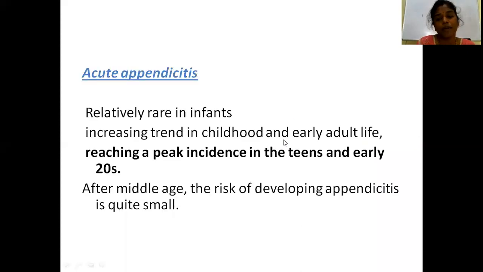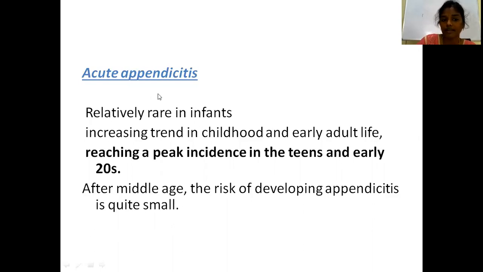Now, acute appendicitis. The incidence of acute appendicitis is relatively rare in infants. You can't see appendicitis cases in infants. It's relatively rare. The trend is increasing in childhood and early adult life. So the peak incidence you can find in teens and early 20s. After middle age, that is after the early 20s, the risk of developing appendicitis is quite small.